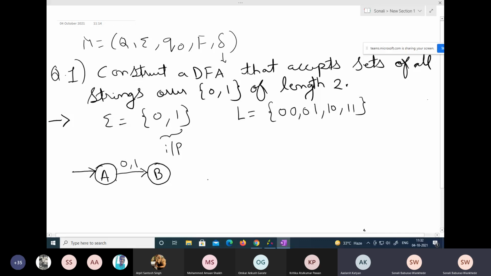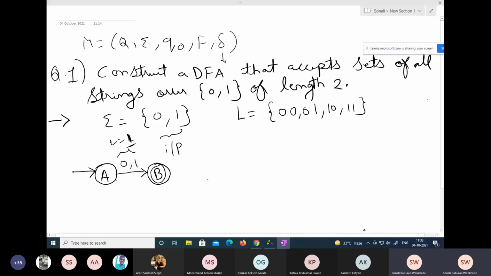Now I am present in my state B. B also has to send something. B cannot remain idle, because we are interested in the length too. When A is sending some value 0 or 1 to the next state, at this moment our length is 1. So we cannot stop here. You might ask why B does not become the final state.